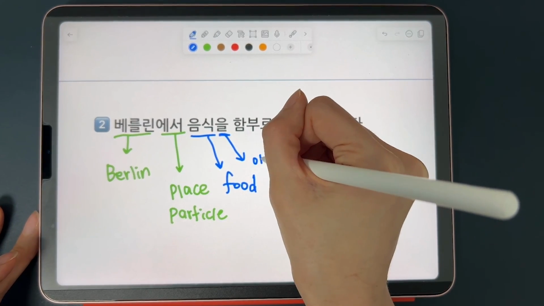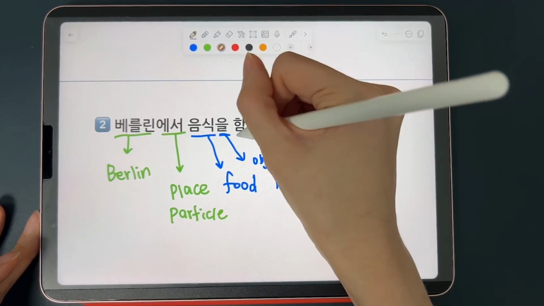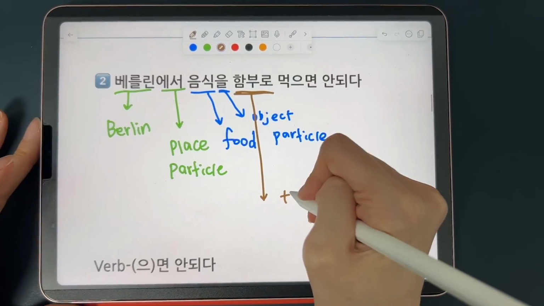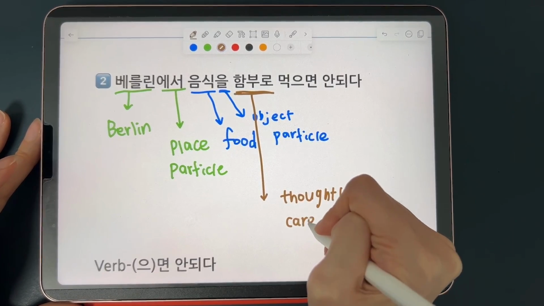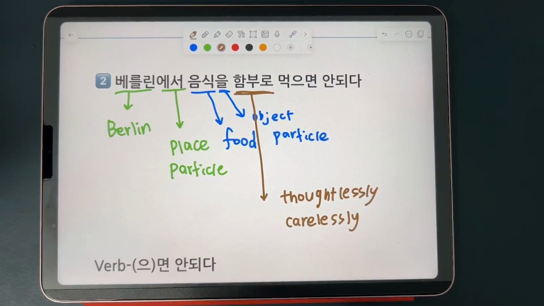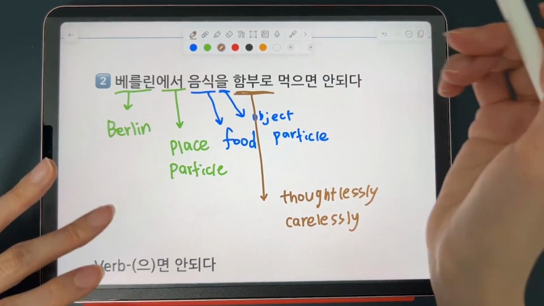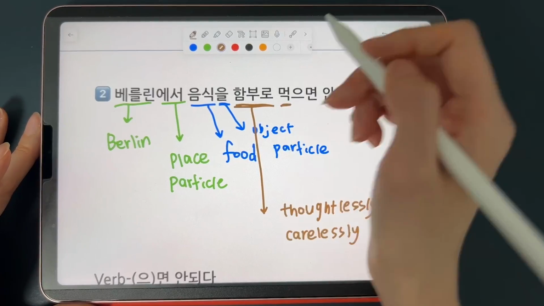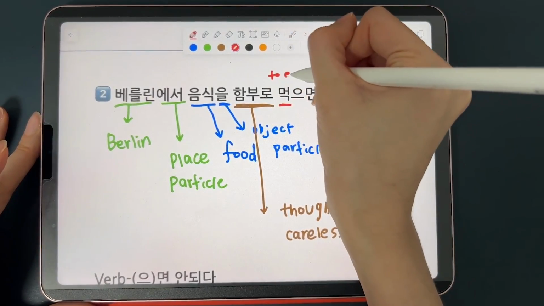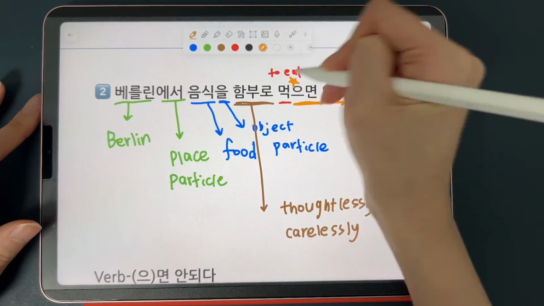So this is an object particle. And 함부로 is an adverb that means thoughtlessly or carelessly. So basically you do something without a proper consideration or caution. So that's what 함부로 means. And 먹다 is a verb that means to eat, right? To eat. And this verb is combined with 으면 안 되다, the verb ending.